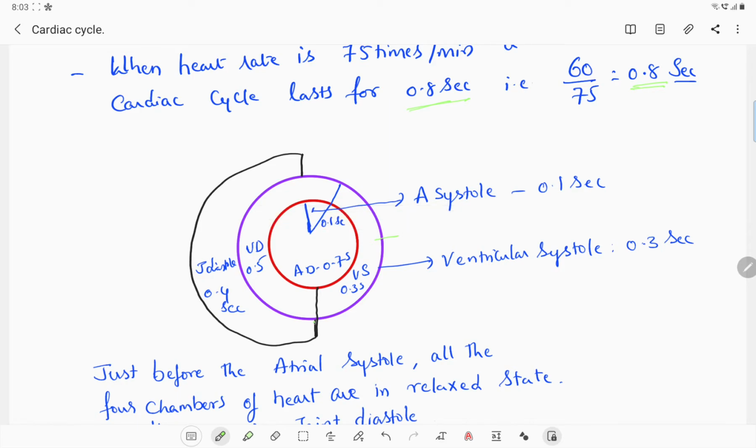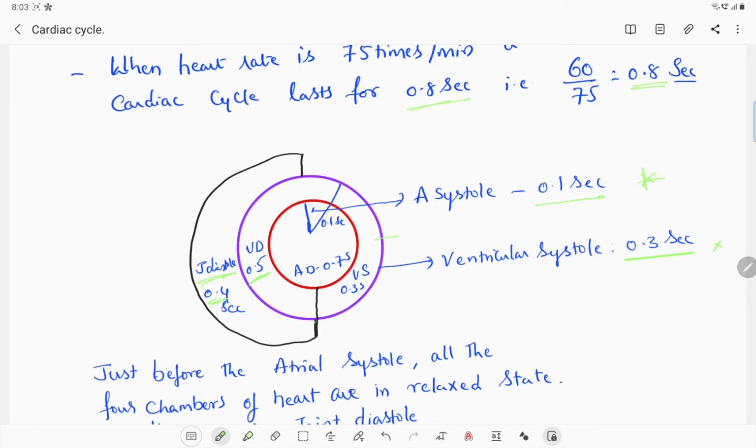The black circle outside is called joint diastole. So let us see the timings. Time taken for atrial systole is 0.1 second. Time taken for ventricular systole is 0.3 seconds. All these are questions only, remember that. Time taken for ventricular diastole is 0.5 seconds, and joint diastole is 0.4 seconds.